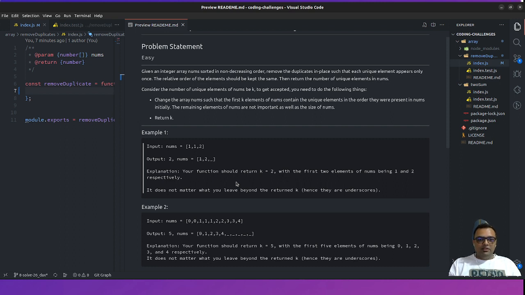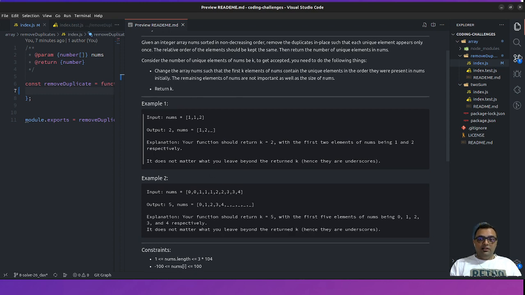We want to output a number: the number of elements left in the array after removing all of the duplicate values. That is our problem statement, and we would be trying to solve that.